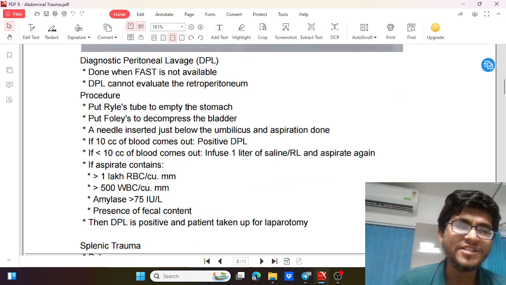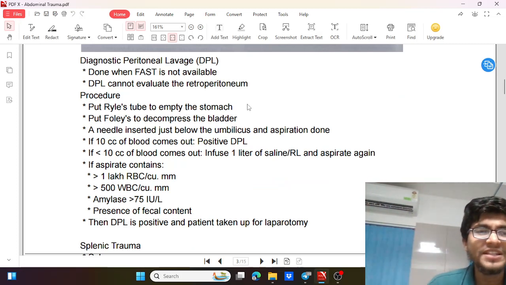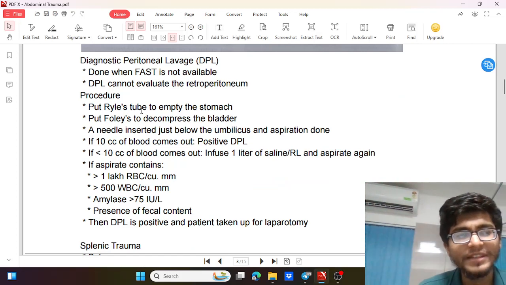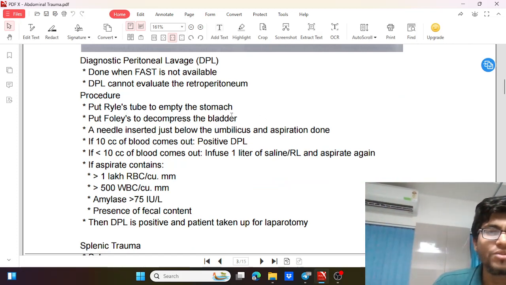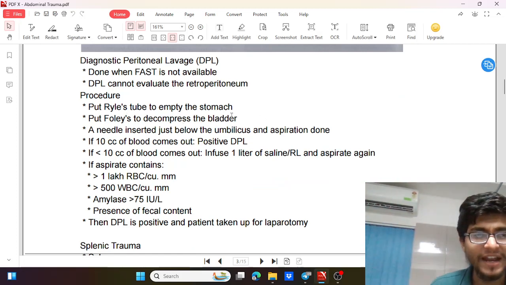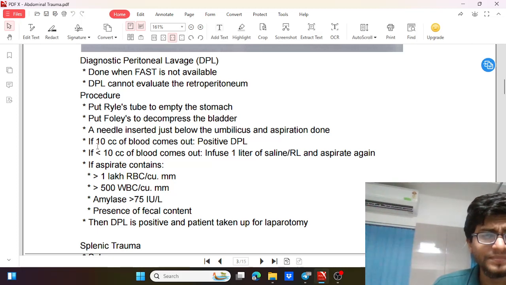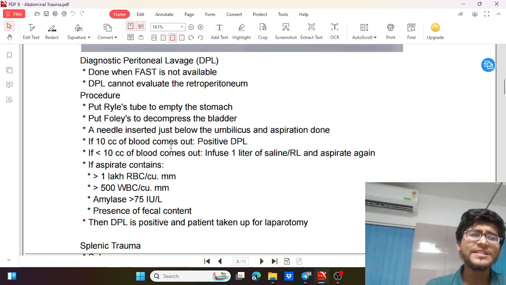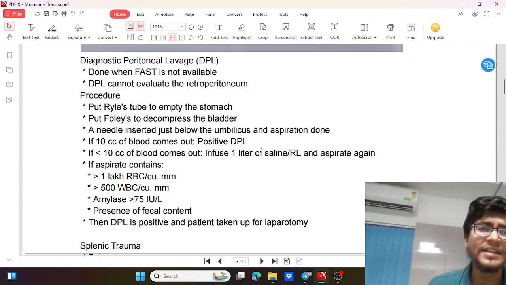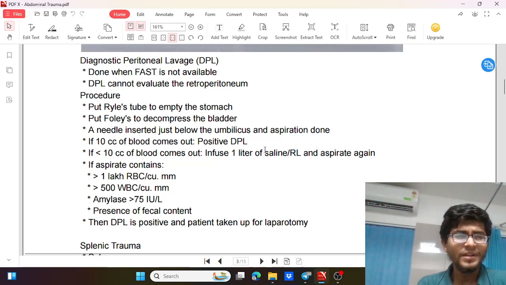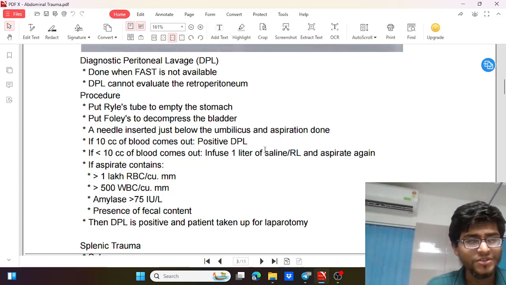First we put a Ryle's tube to empty the stomach, then we put a Foley's to decompress the bladder. So the stomach and bladder are decompressed and empty. Then we insert a needle just below the umbilicus and we aspirate. If there is 10 cc of blood coming out, then it is positive. Then we can take the patient for surgery.